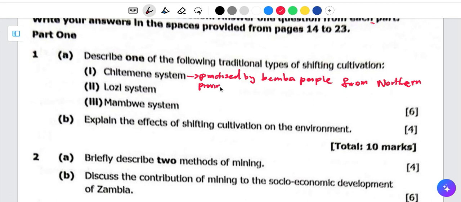Then from there, what is next? The farmers usually cut down the trees. That's the next step. This Chitemene system means cutting down of trees. So you can say practiced by Bemba people from Northern Province, then you can say Chitemene system means cutting down of trees. At least from each question you write 3 points.